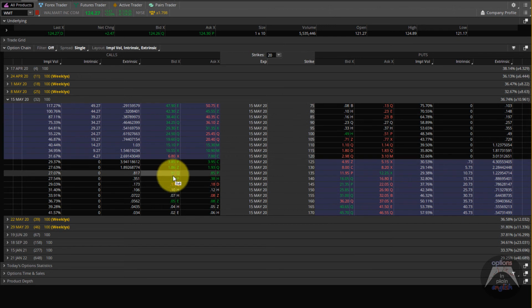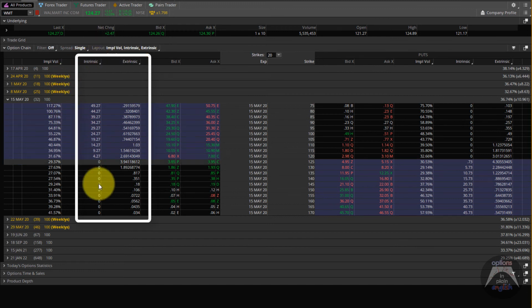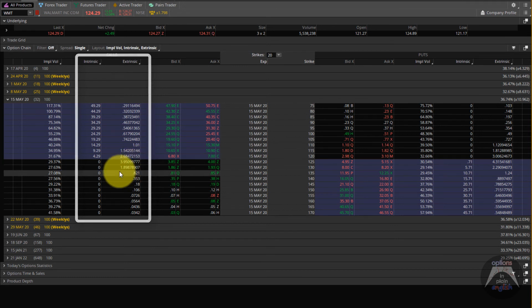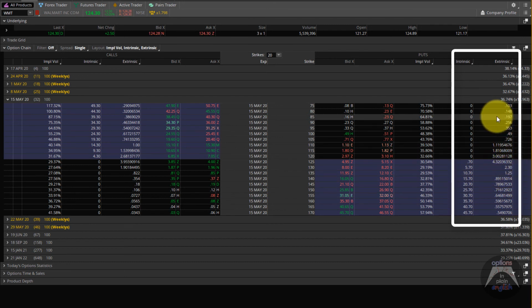If we look at these columns, which are intrinsic and extrinsic for calls, we can see that intrinsic for out of the money is 0. So the whole value of the option is extrinsic value. Likewise for puts, anything that's out of the money, shaded in black here, is going to be all extrinsic and no intrinsic value.